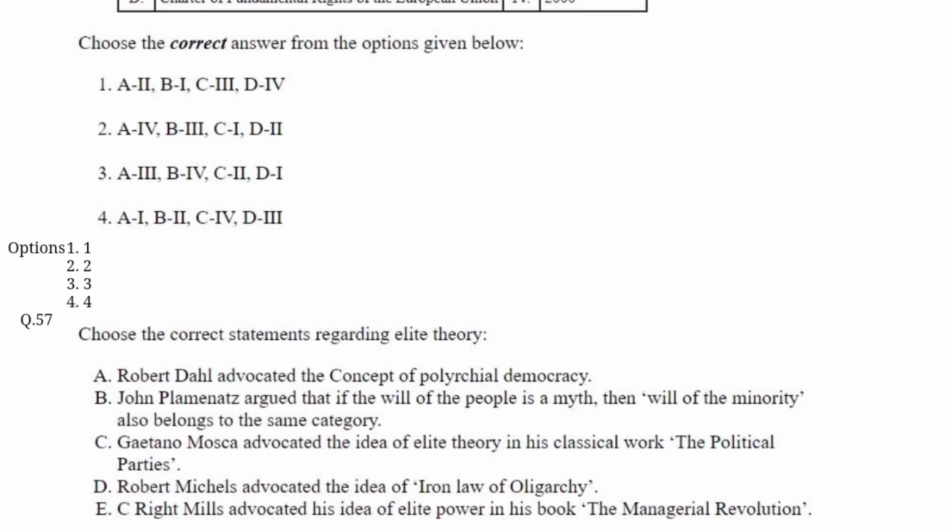Now question number 57. Choose the correct sequence regarding the elite theory. Option B is correct here: A, B and D only. That is, Robert Dahl advocated the concept of polyarchal democracy. John Plamenatz argued that if the will of the people is a myth, then the will of the majority also belongs to the same category. And Robert Michels advocated the idea of the iron law of oligarchy.